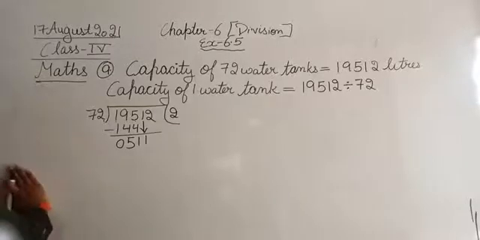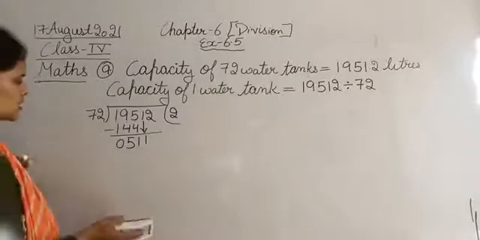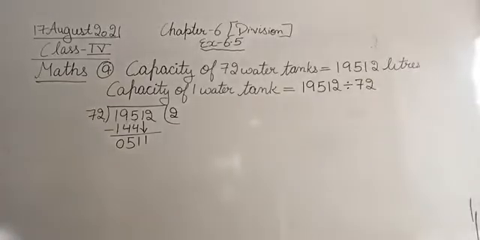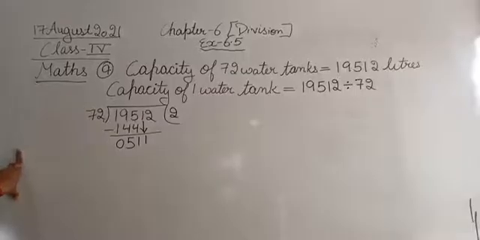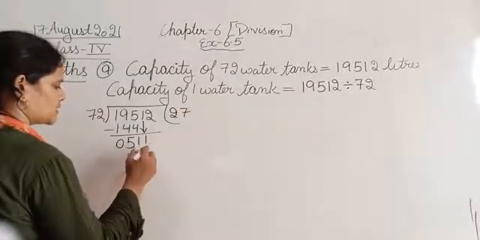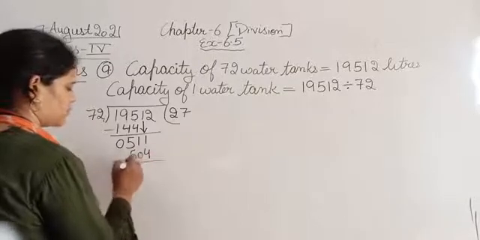This is 511. Okay, so let me check it. Oh, sorry, I have just done it. 72 sevens are 504.